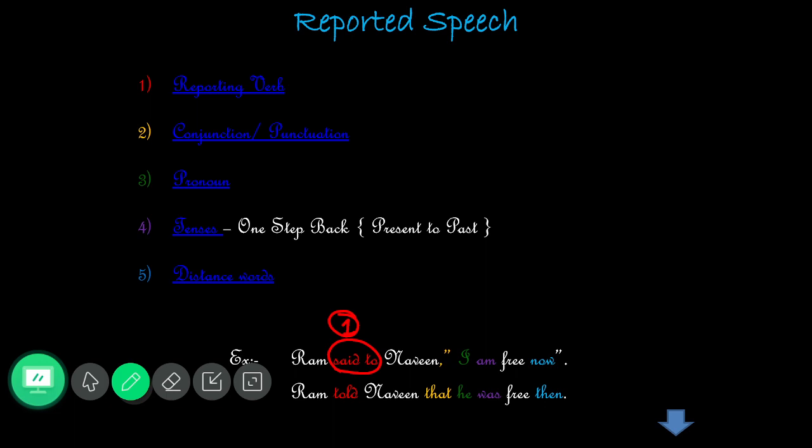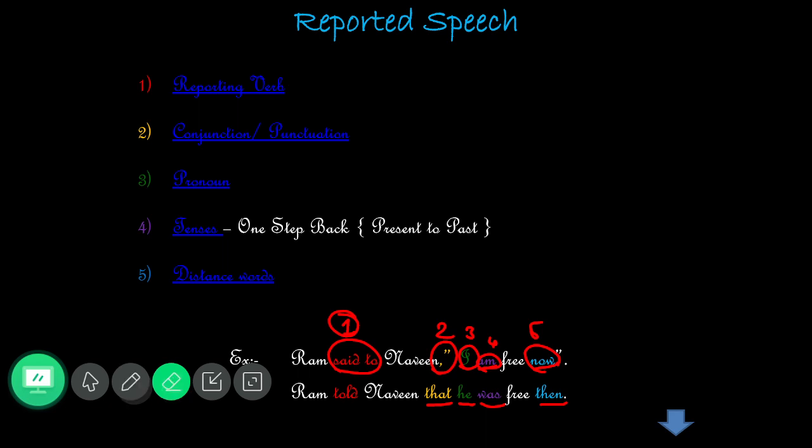And then second rule, here alone we want to remove the punctuation and then we should add the conjunction. Third, what is it? The pronoun, right? Say yes or no, we have to change the pronoun. And then fourth rule is the tenses. And then fifth rule is the distance word. So these are the 5 changes that we are going to learn today.